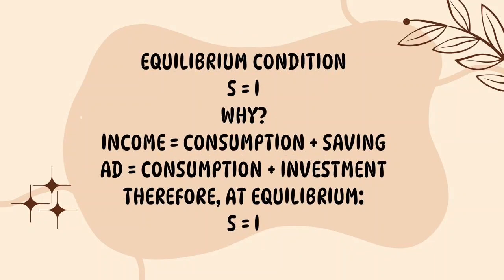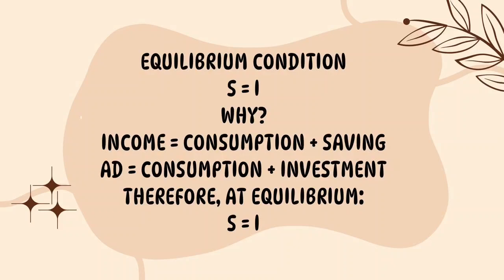Now, there is another way to determine equilibrium income, the saving-investment approach. Let's derive it logically. We know income is equal to consumption plus saving. So, Y is equal to C plus S. We also know in the simple two-sector economy, aggregate demand is equal to consumption plus investment. So, AD is equal to C plus I. At equilibrium, AD is equal to AS. So, C plus I is equal to C plus S. If we cancel C from both sides, we get I is equal to S, or S is equal to I.